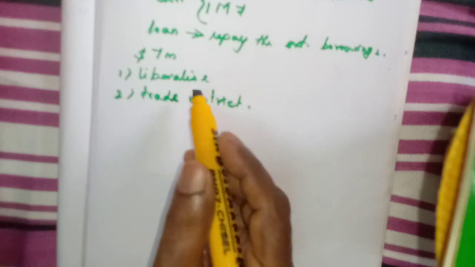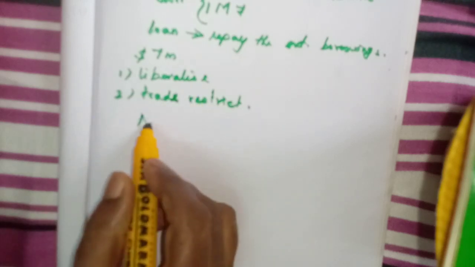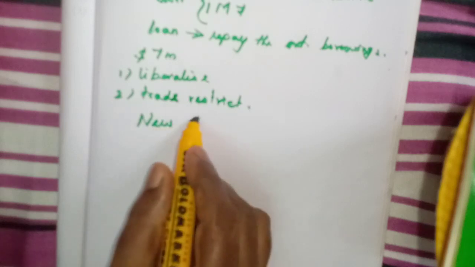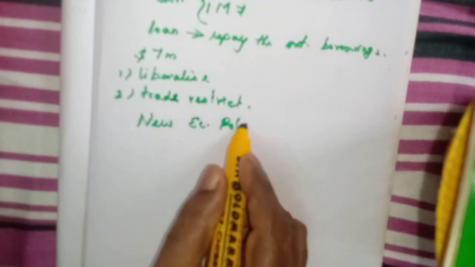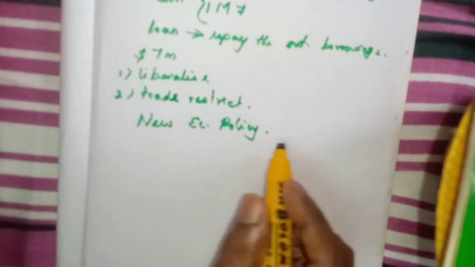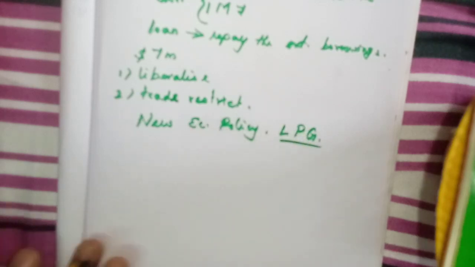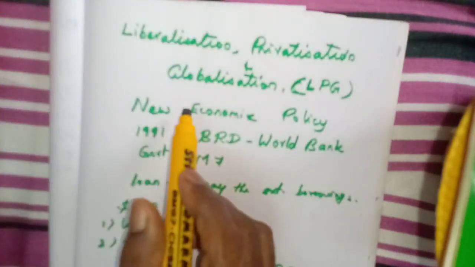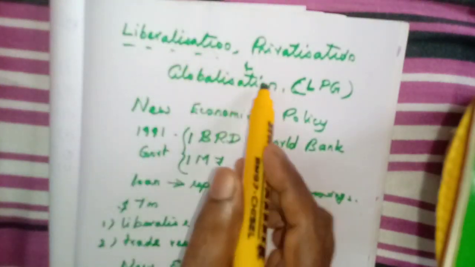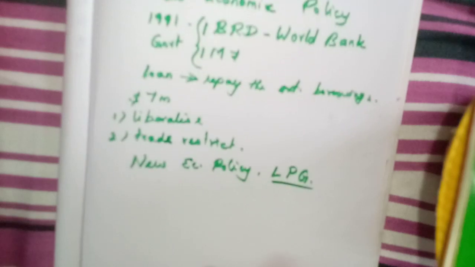Understand? After this agreement only they introduced this new economic policy. The new economic policy was introduced in the year 1991. That is why in short it was called LPG: liberalization. We are liberalizing. We will learn each and everything in detail. What is then privatization? Then what is globalization? So these are the three forms of this new economic policy.